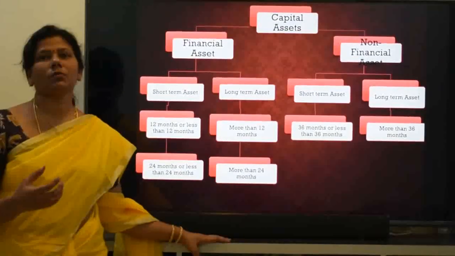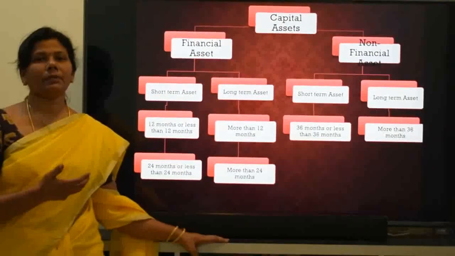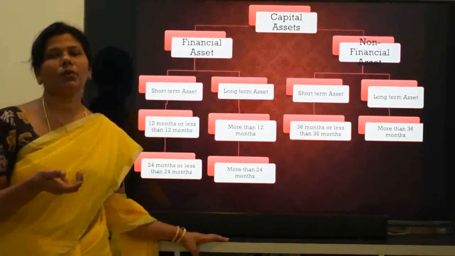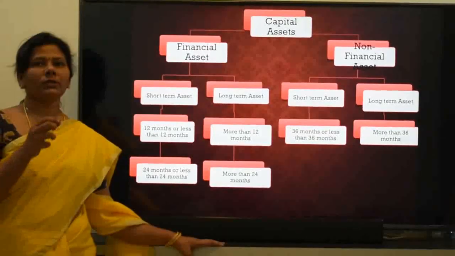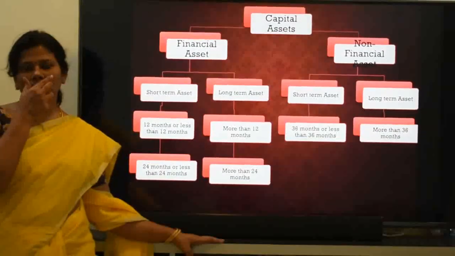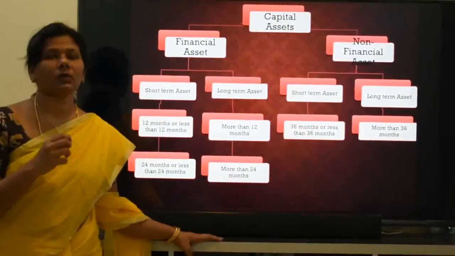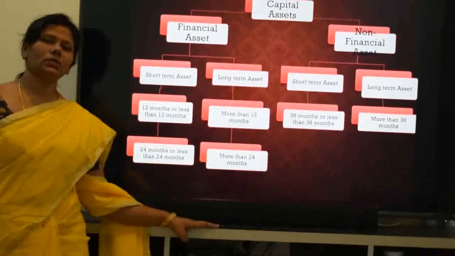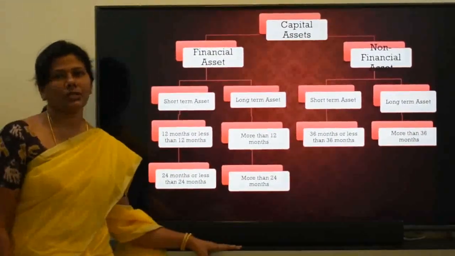The assets which are more liquid in nature are called financial assets. Examples: shares, debentures, bonds, mutual funds, and zero coupon bonds. What are zero coupon bonds? A bond issued at a deep discount is called a zero coupon bond. All these are considered financial assets.